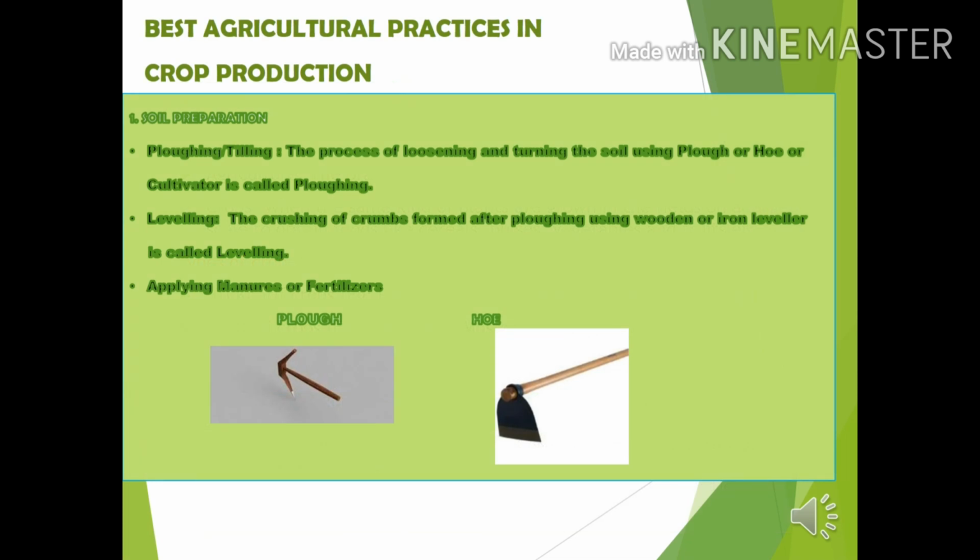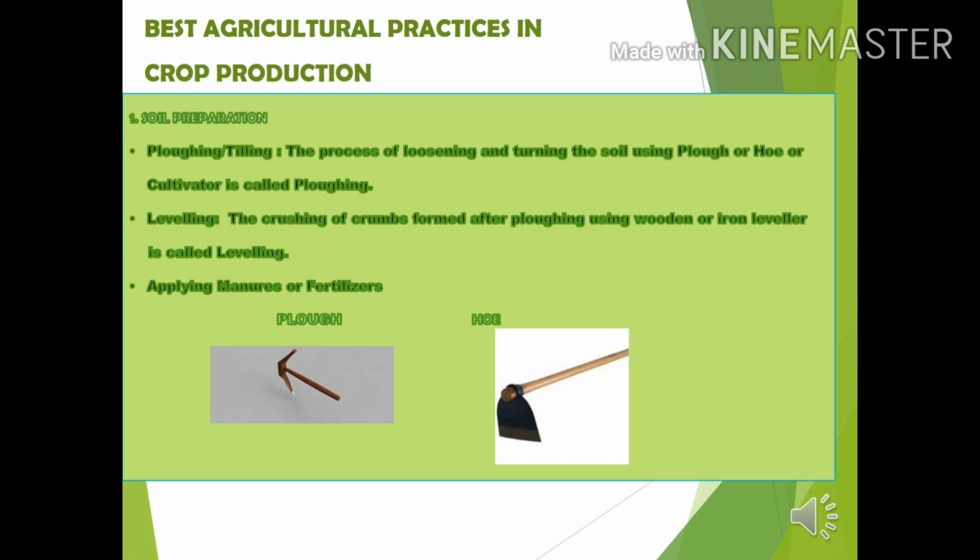The first step in crop production is soil preparation. By following the steps, plowing or tilling, followed by leveling and application of manures or fertilizers. What is tilling or plowing?